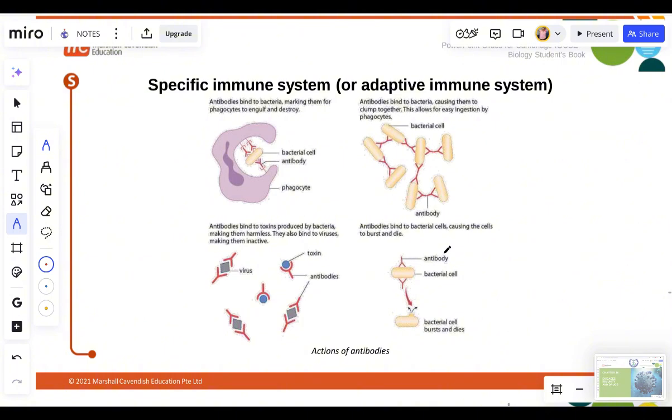Now let's still go on to the vaccination. Here's the graph plotting antibody concentration against time. One of the ways is booster injection.